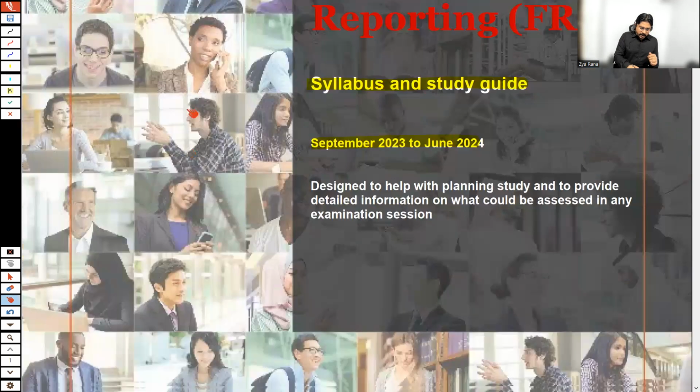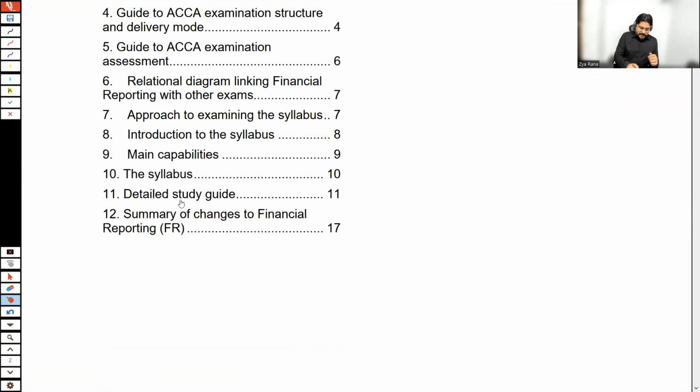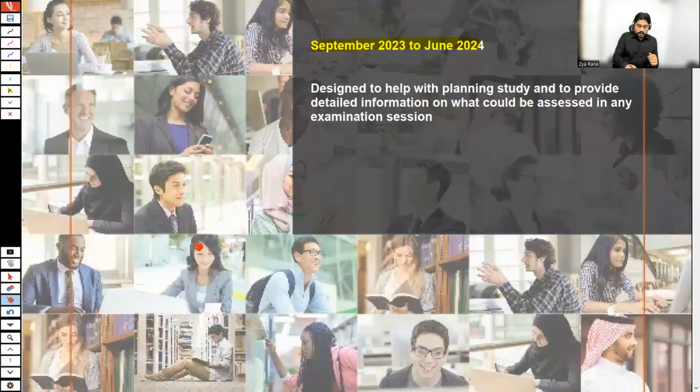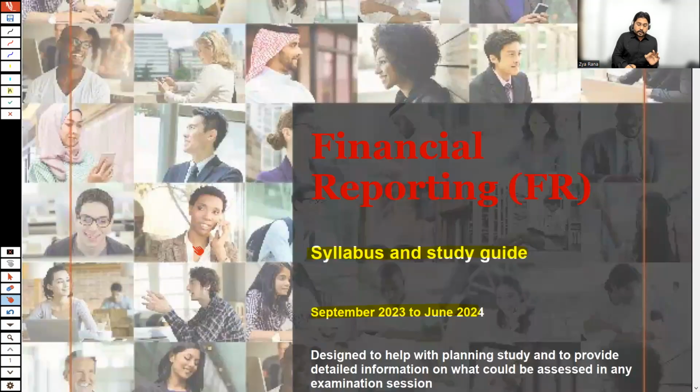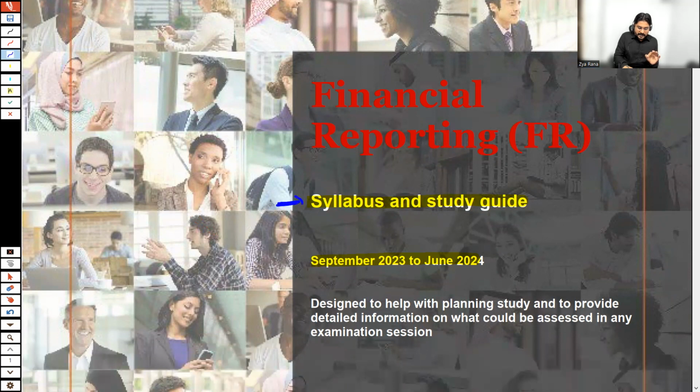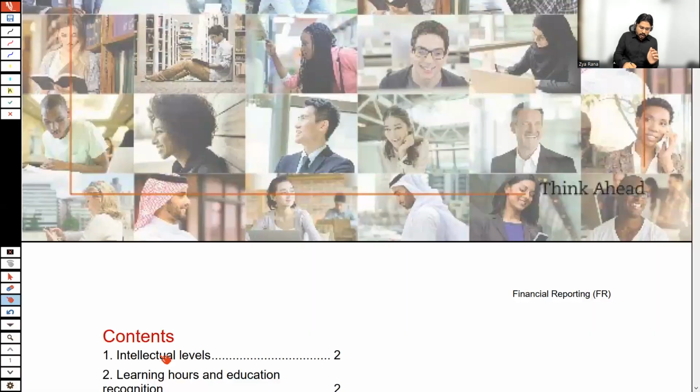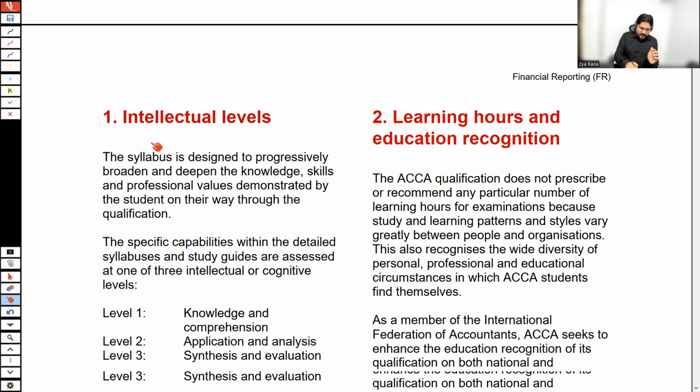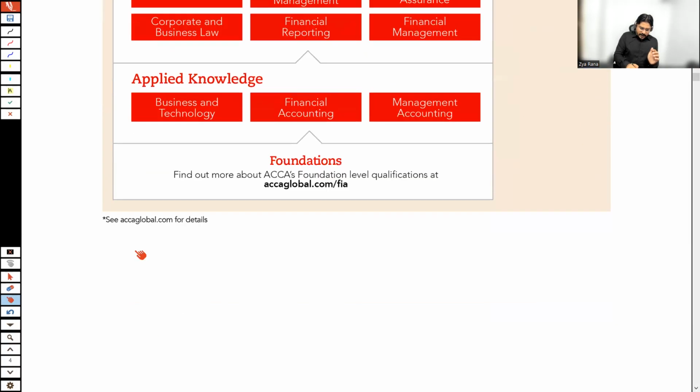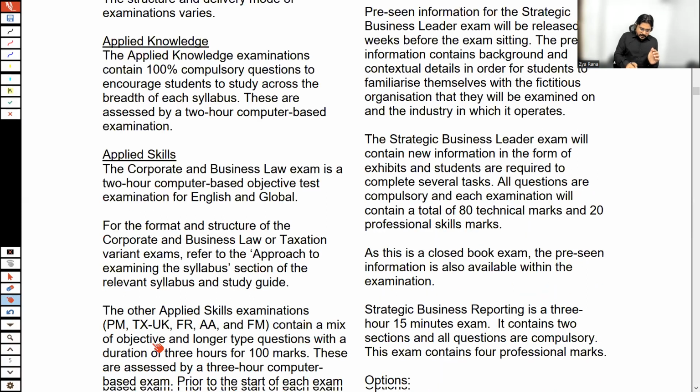Being a student, I'm not only talking about FR, whatsoever paper you are going to attempt, you are requested to please follow the syllabus and study guide. This file for each paper is available on the ACCA website. Being a student, it's your responsibility to have a look at this syllabus and study guide. I'm not going to discuss anything from here, but let me show you a few important things.